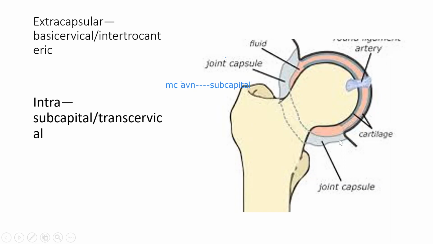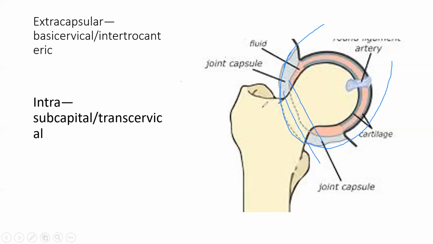It lines up from the head and covers the whole head. So any fracture that is inside this capsule is an intracapsular fracture. Again I will draw. If you think this is your capsule, any fracture inside it, which fractures will be inside? One is your subcapital and one is your transcervical. These two fractures will be inside.